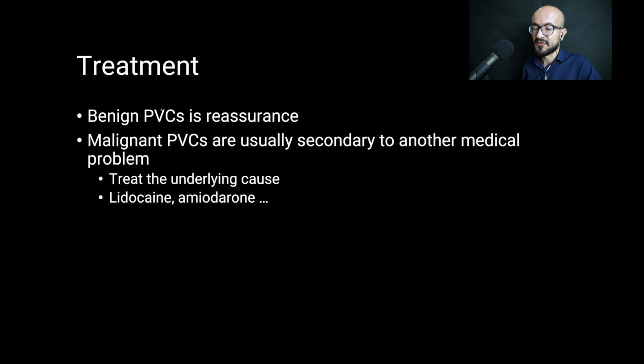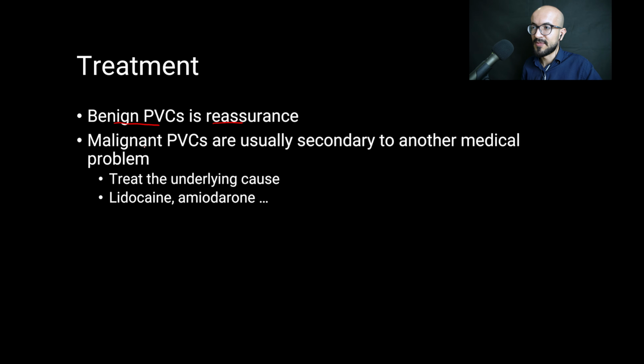Now let's talk about the treatment of the premature beats. For the benign PVCs and PACs, the treatment is reassurance that the condition is benign. Changes must be made to remove triggers such as caffeine or any other identified trigger. Also, if frequent, there may be counseling on suppressive therapy, and a decision must be made whether to use antiarrhythmic drugs or not.